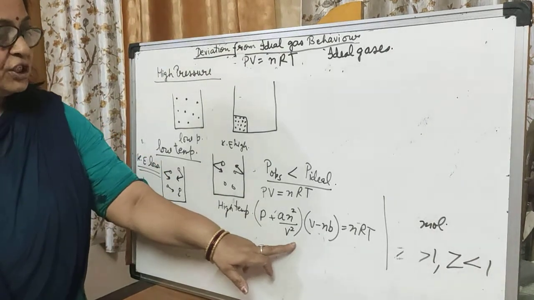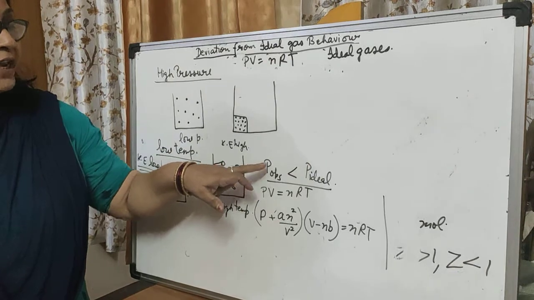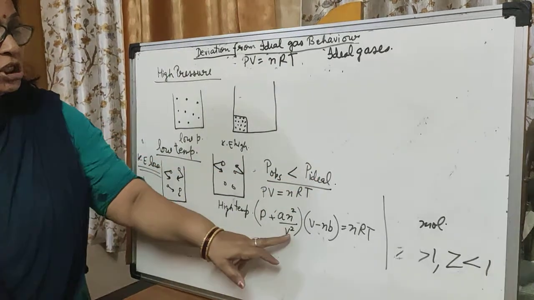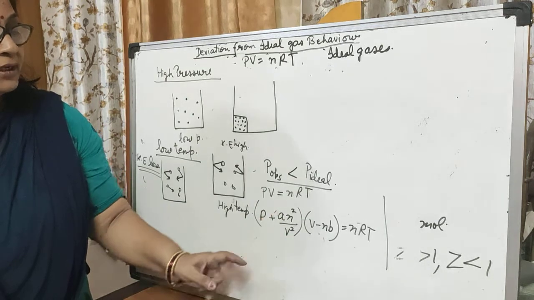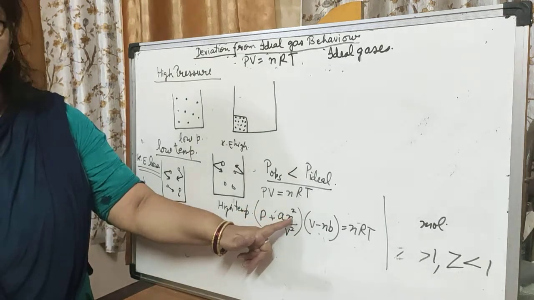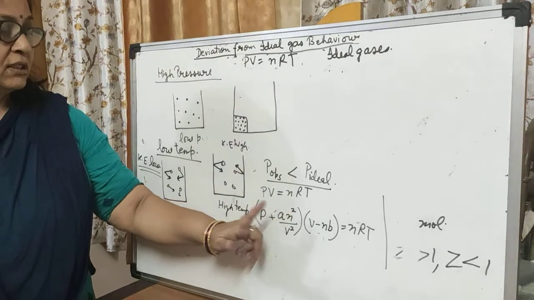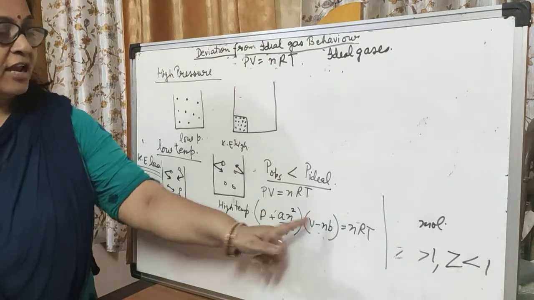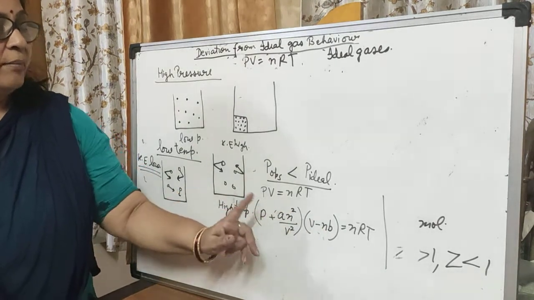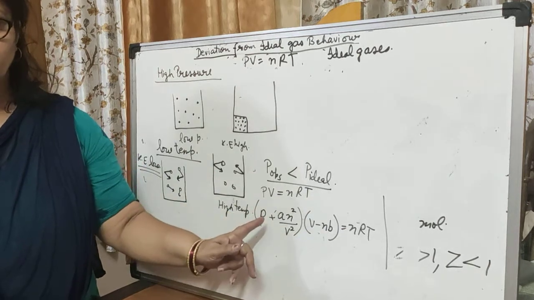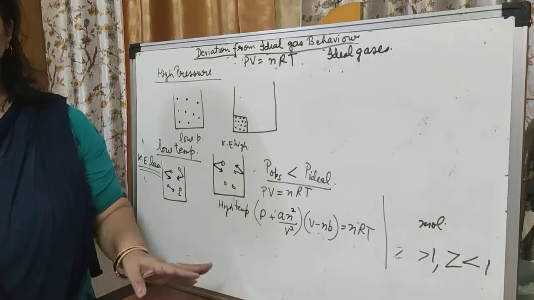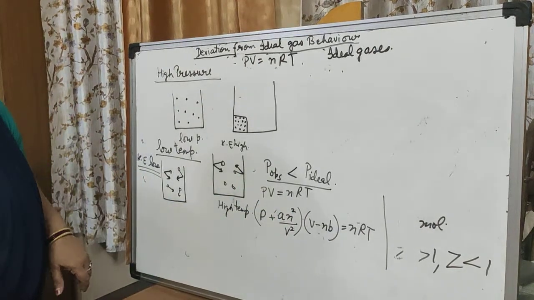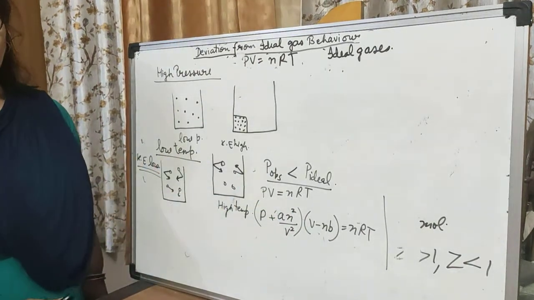So there is a correction. Here you see that P observed is lesser than P ideal. So P plus an² upon V², where you know that n is the number of moles, and a and b are constants. These two terms are the pressure and volume corrections. Is it clear? So these are constant values, and these are pressure and volume corrections. So this is our van der Waals equation.